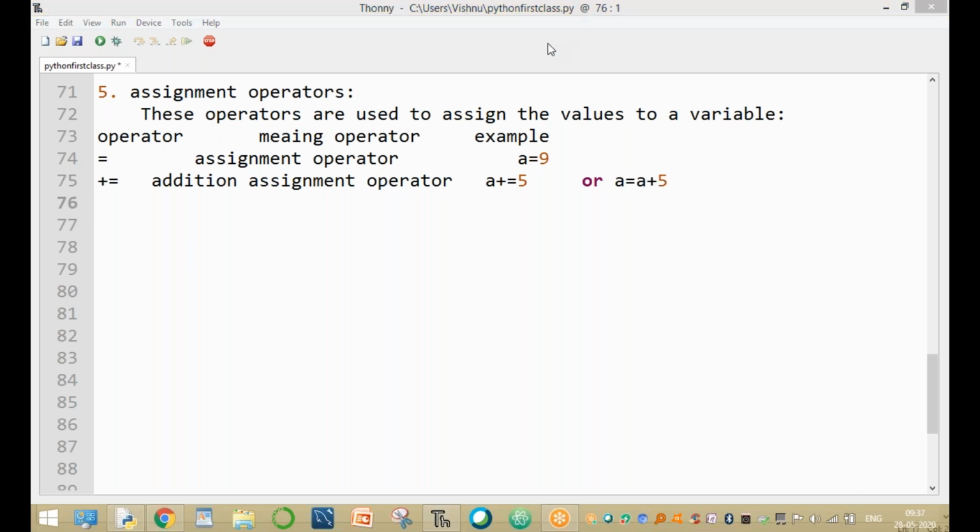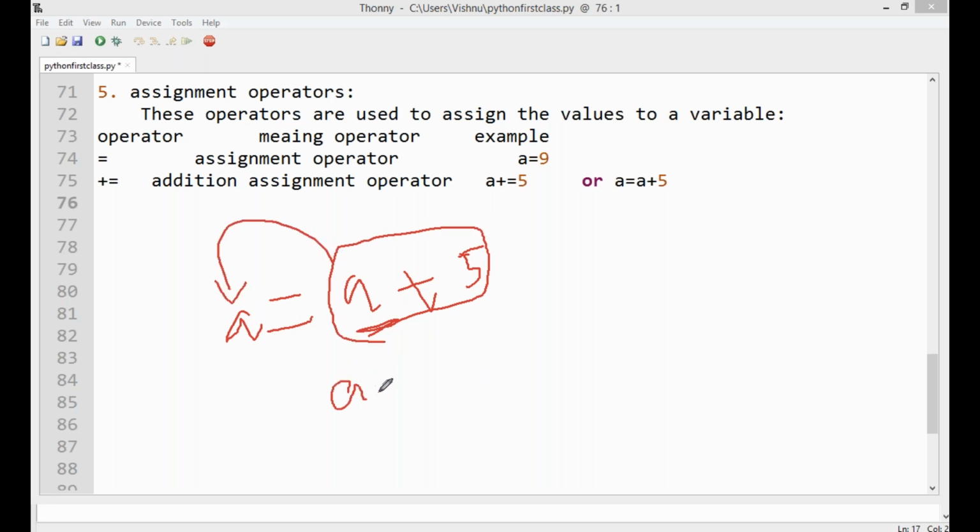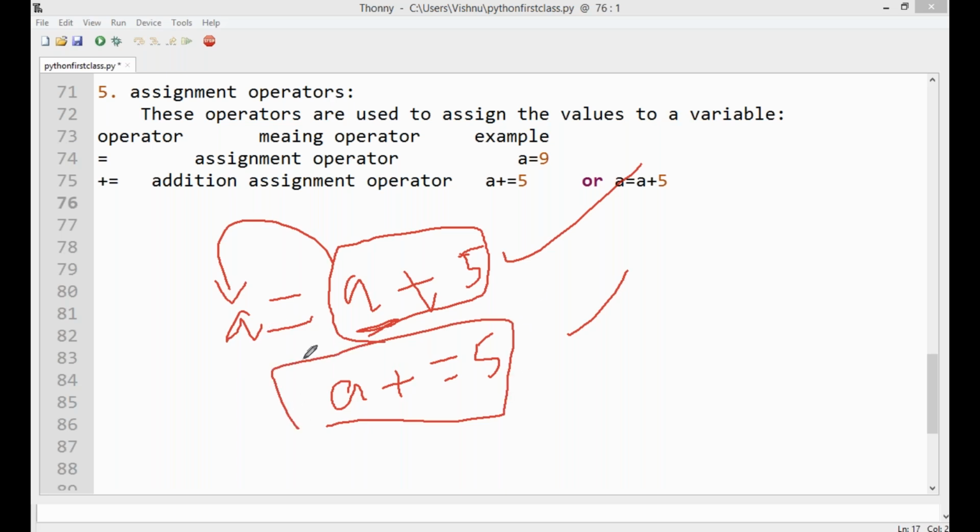The previous value of A is 9, and 9 plus 5 is 14. The 14 value is assigned to A. One method is A equal to A plus 5, or another method is A plus equal to 5. Both are the same; both statements are equal.